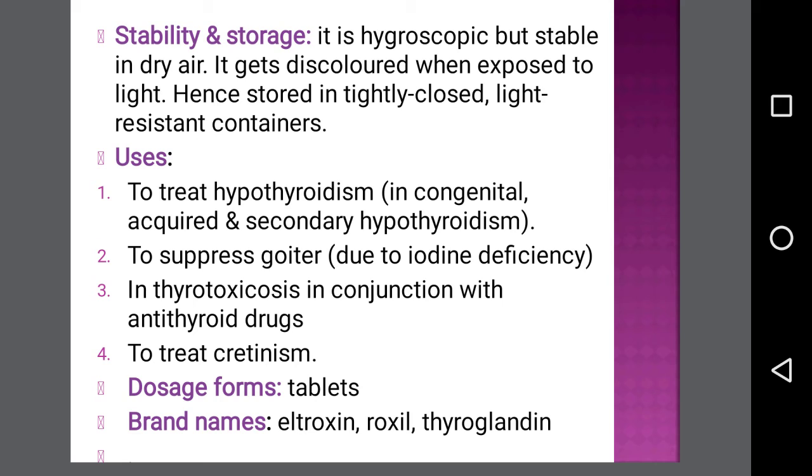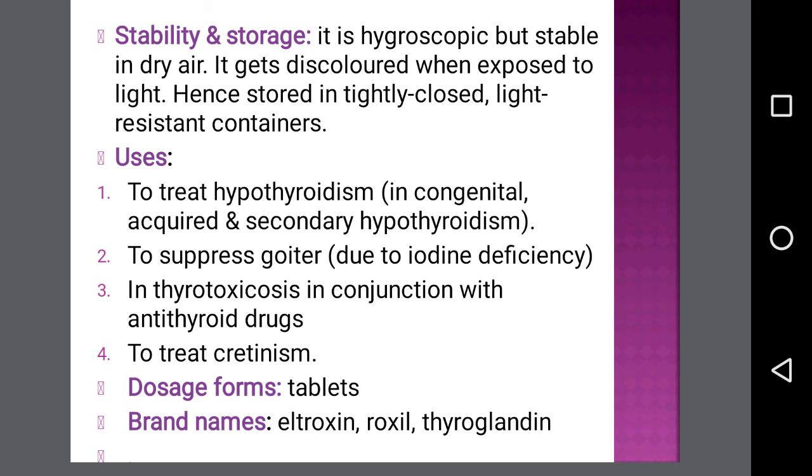Uses of thyroxine include the treatment of hypothyroidism, to suppress goiter, in thyrotoxicosis in conjunction with antithyroid drugs, and to treat cretinism. Dosage forms: it is mostly available in tablet form and the brand names are Altroxin, Roxil, Thyroglandin, and many more.